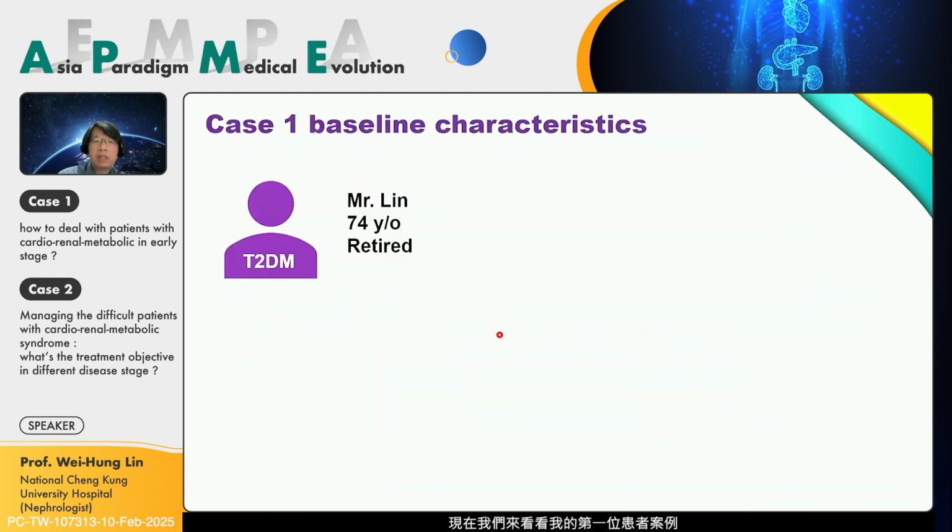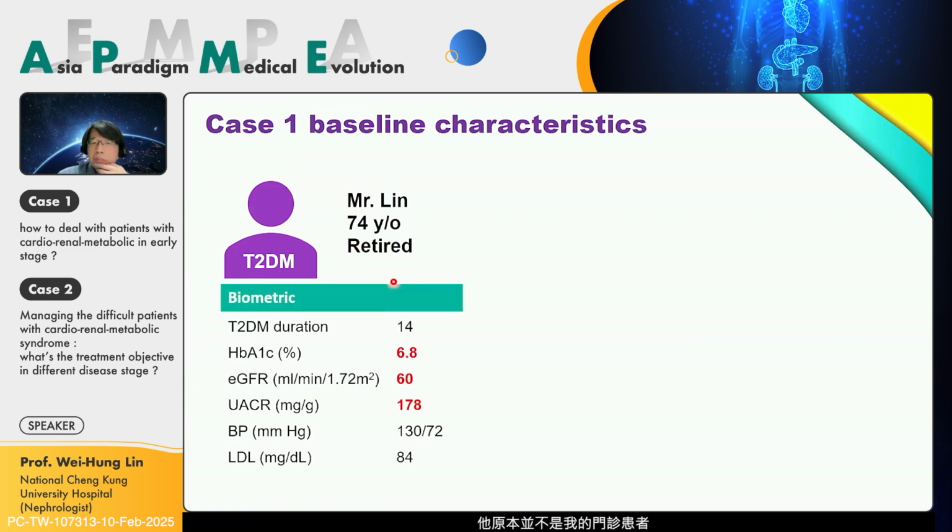So now we move to the first case of my patient. This is Mr. Lin, a 74-year-old retired man, and he was not my outpatient department patient before. He's followed up at the cardiovascular department, and his DM duration is 14 years, with relatively good sugar control. The eGFR is 16, the UACR is 178, and he has good blood pressure and lipid control.